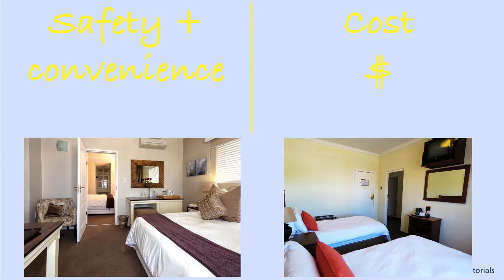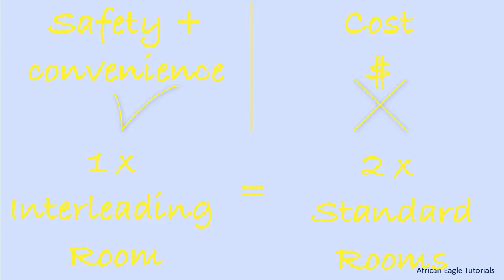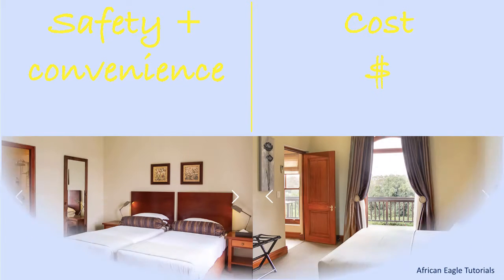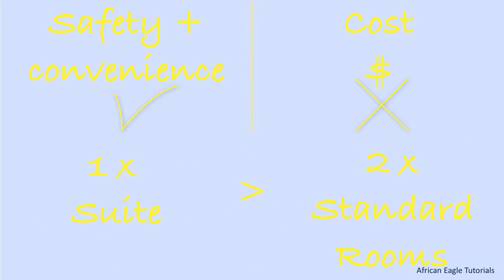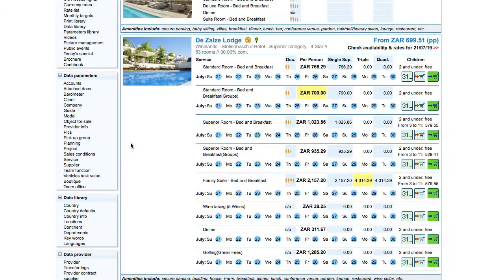Sometimes providers offer interleading rooms which addresses the first reason but not the second. Such rooms have a connecting door between them so passengers can walk from one to the other without passing into the corridor. But the charge is for 2 rooms, even if 1 room is occupied only by children. And sometimes only suites might be big enough to accommodate the family in 1 room, and the suite might be more expensive than 2 standard rooms. For example, the Salze. How best to match client requirements with provider capacity depends on the details of the project.